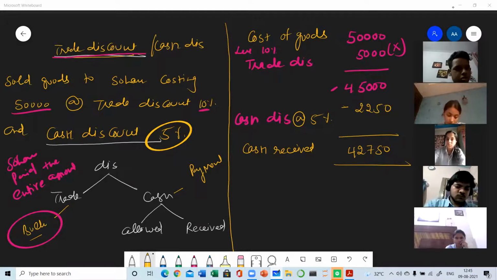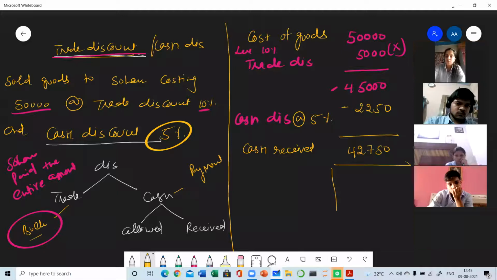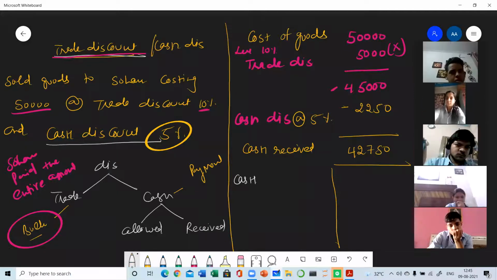Yes, ma'am. Which accounts are involved here? Ma'am, cash, sales, and discount allowed. Very good. Yes, it is discount allowed. How have you recognized that it's a discount allowed, not discount received?